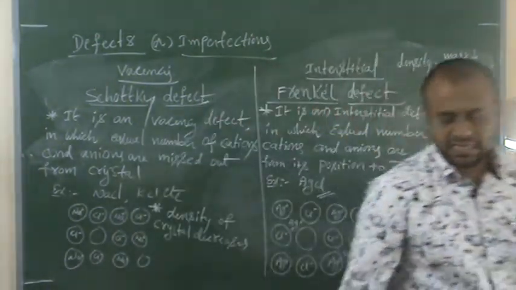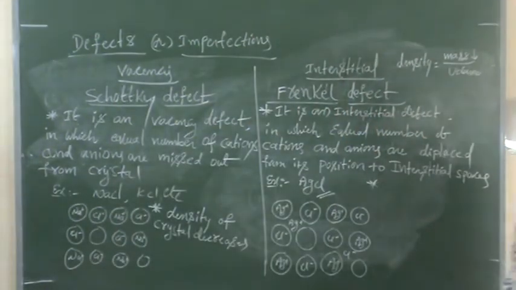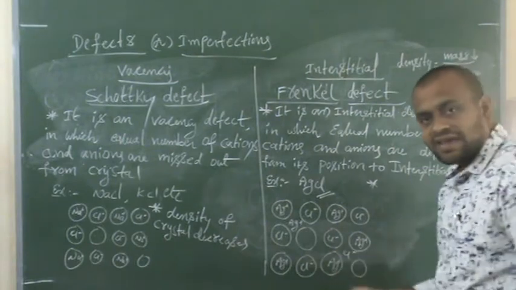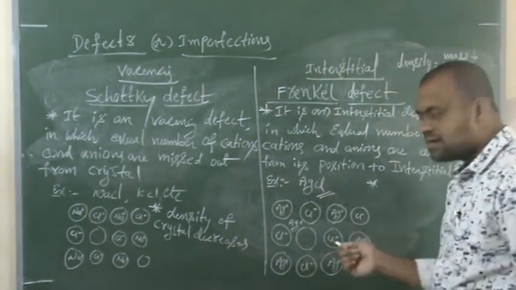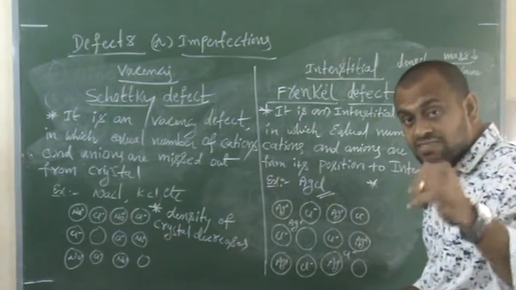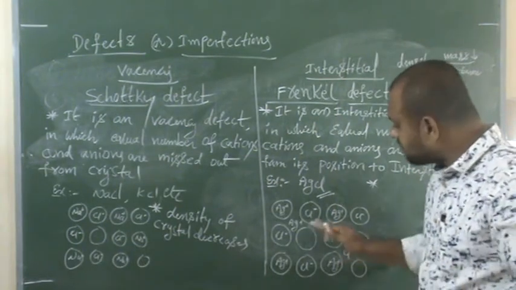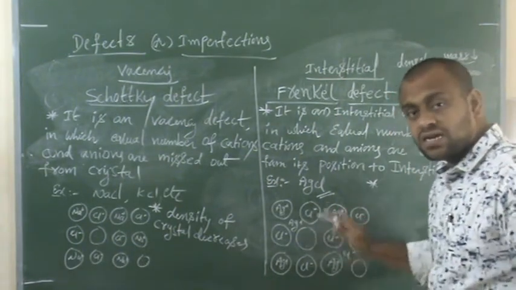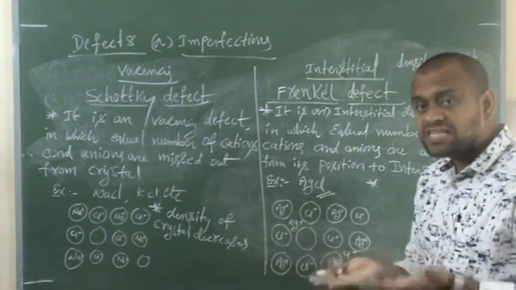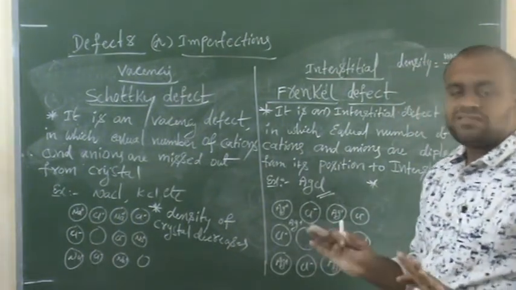Here, what happens to density? Is there any missing out of crystals here? Yes, the ions are missed out from their position, but they are now staying in the crystal itself. Is there any change in mass of the crystal? There is no change.